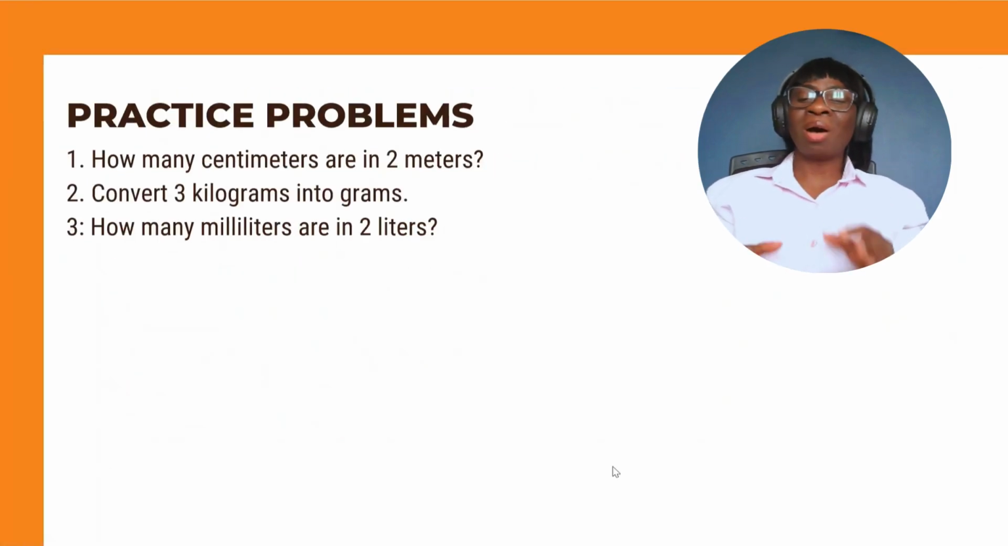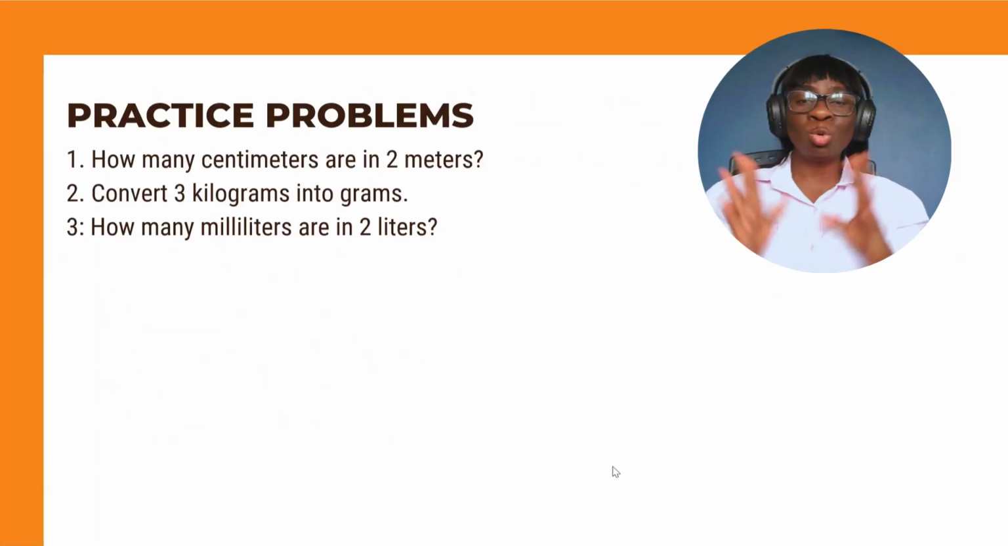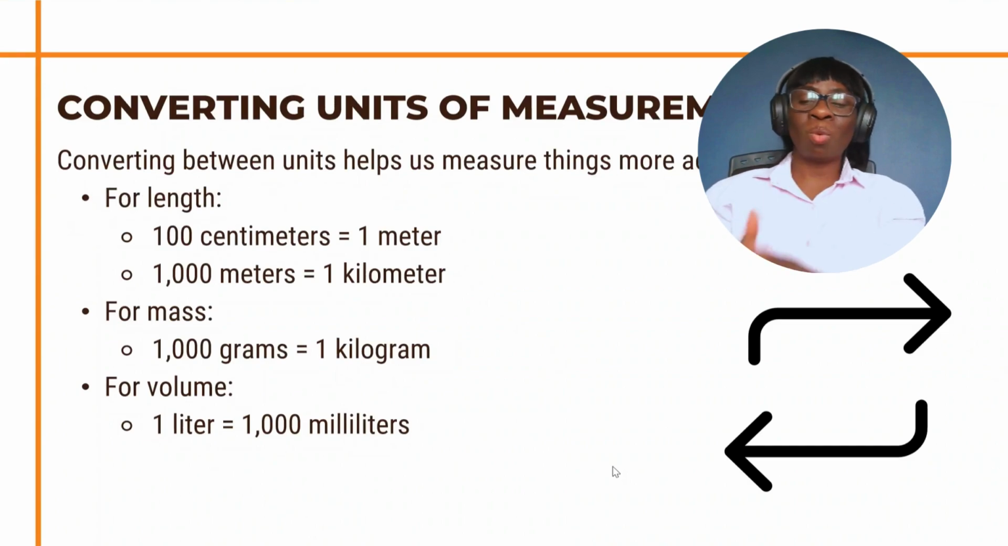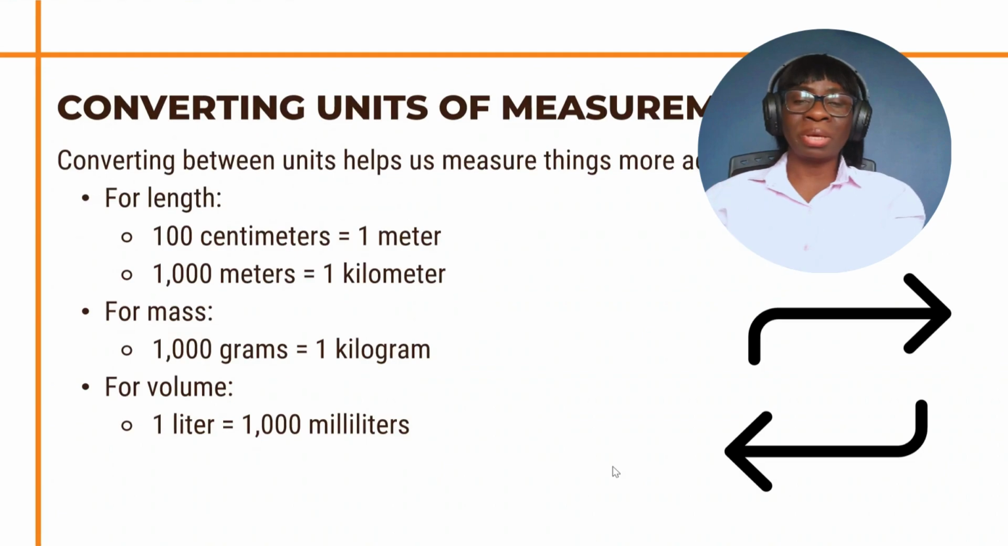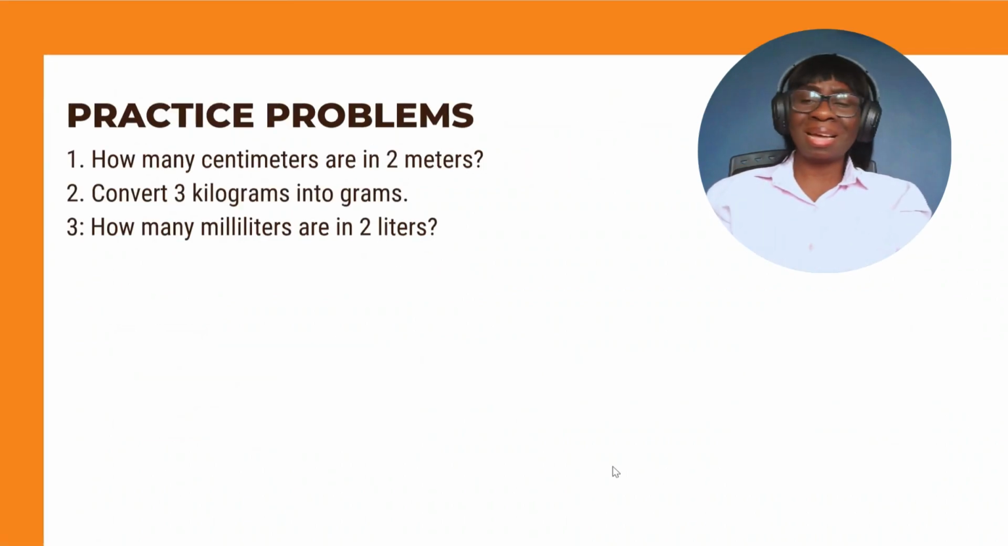Now the last one says how many milliliters are in 2 liters. Don't forget we said 1 liter would give 1,000 milliliters. So 2 liters will now give what? Good job! 2,000 milliliters. And that is it. You did great today, and I love that. So don't forget to keep practicing, because the more you practice, the better you get at it.